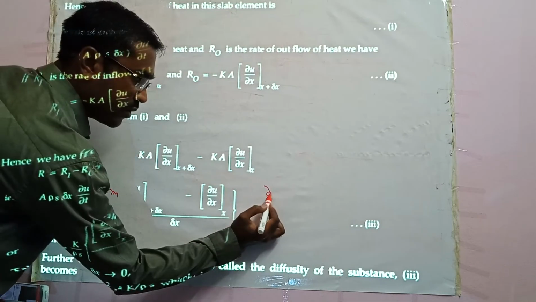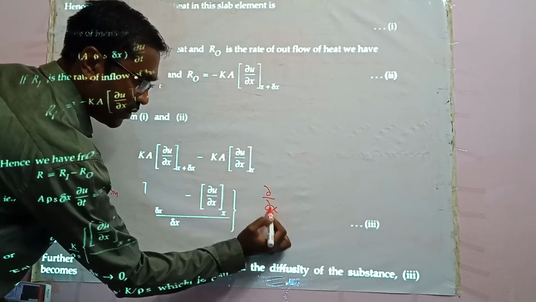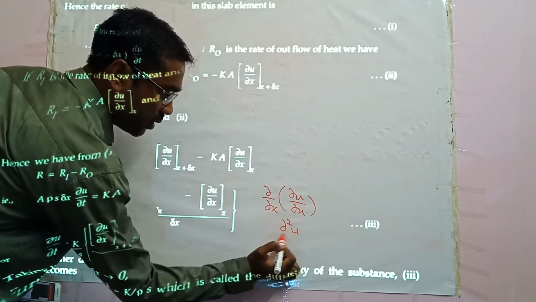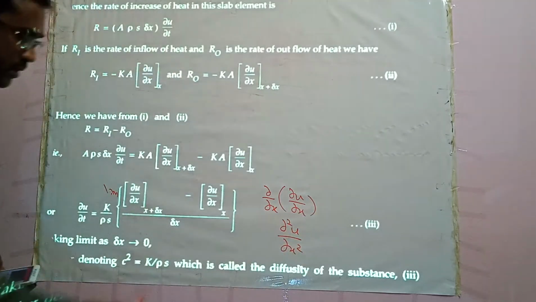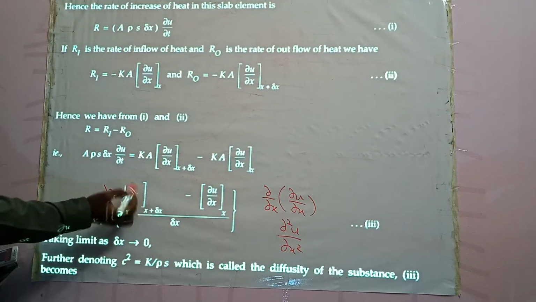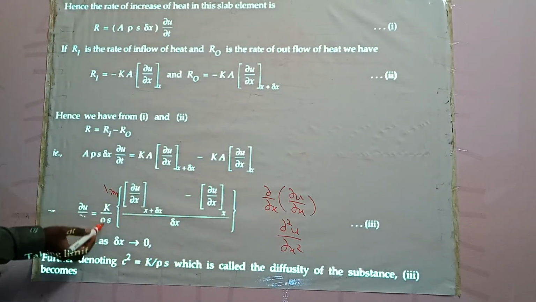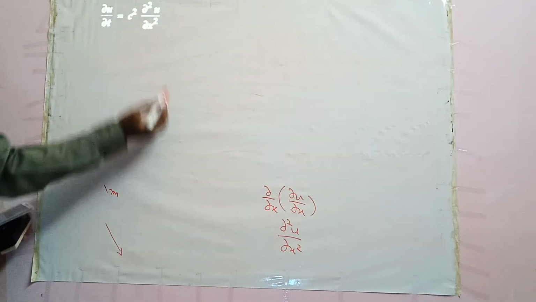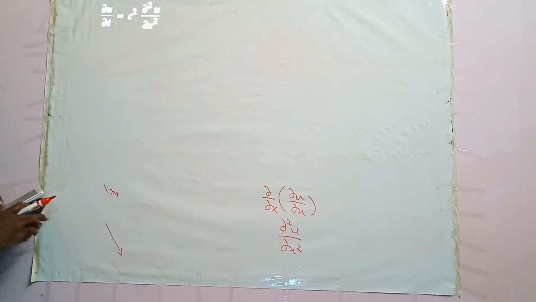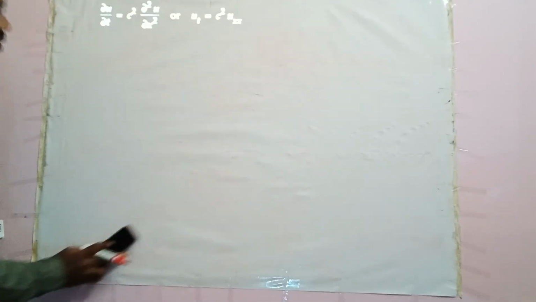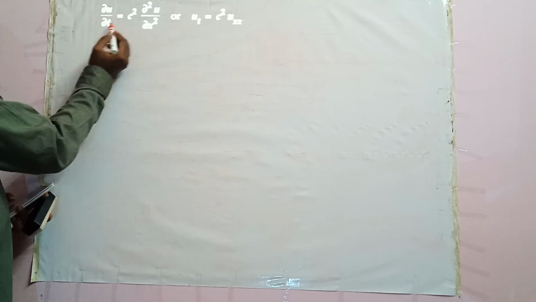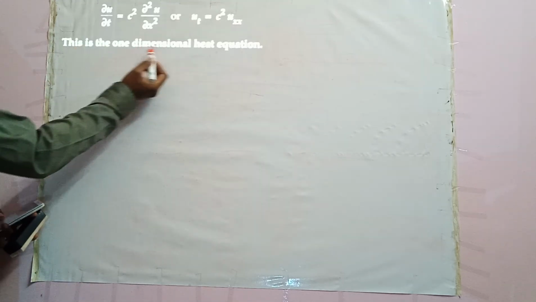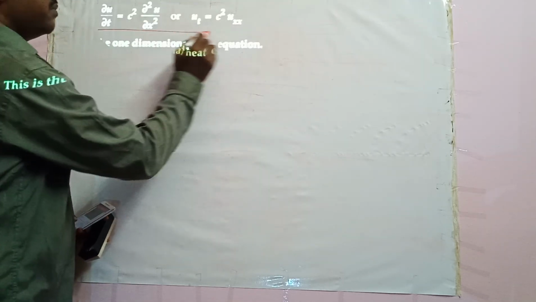That means dou square u by dou x square. So we got c square dou square u by dou x square, or in short, ut is equal to c square uxx. This is the one-dimensional heat equation. We have derived the one-dimensional heat equation.